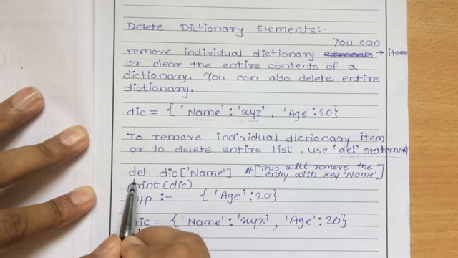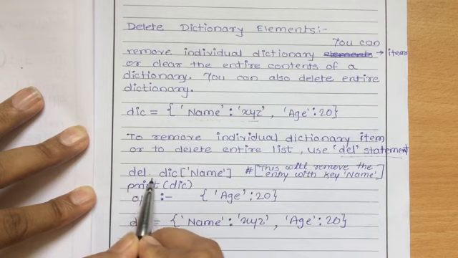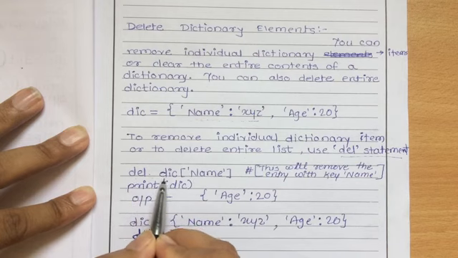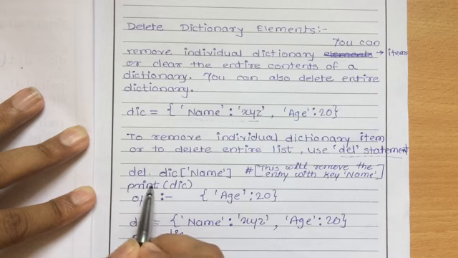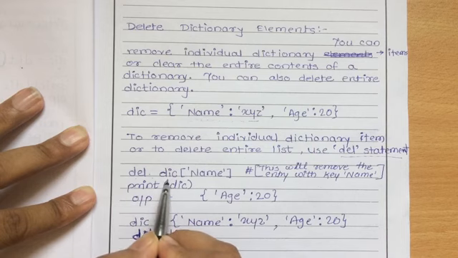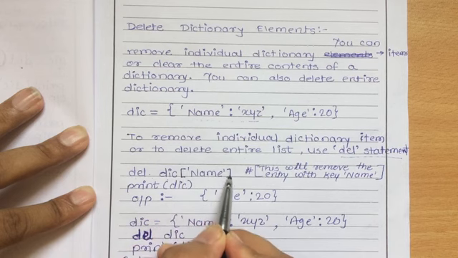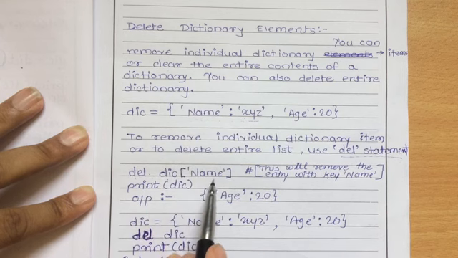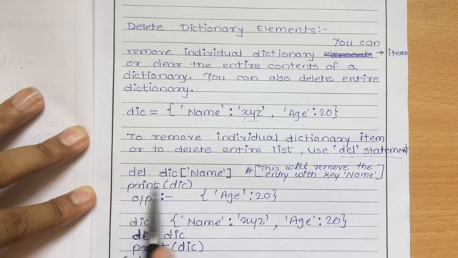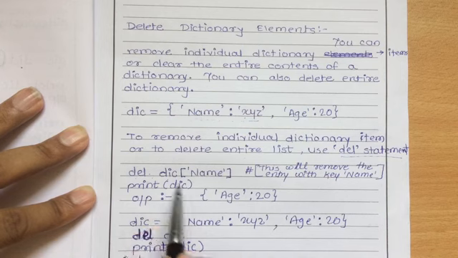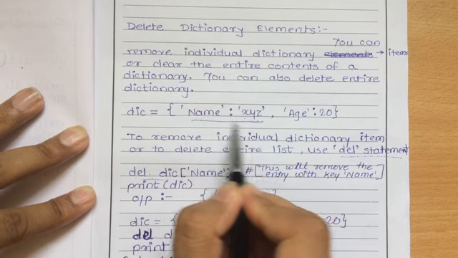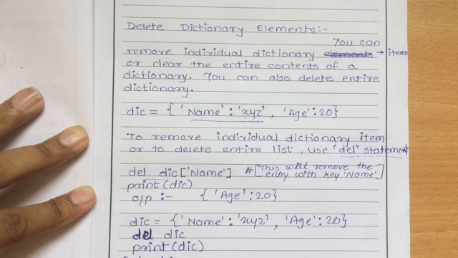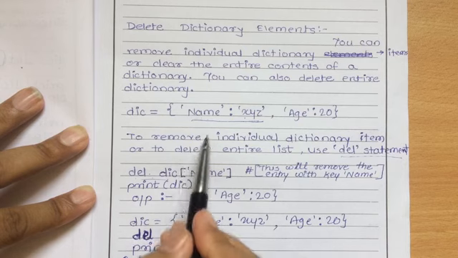So with the help of the del statement you can remove an individual dictionary item. How are you going to remove it? You have to write the del keyword, del space, then the dictionary name from which you have to remove the value. So del space dic, where dic is the dictionary name, and in square brackets you have to mention the key, right? Here I have to remove this, so I have written the key name. So what will this particular statement do? This statement will simply remove the entry of key name. This whole entry it will remove, because we have a key value pair. We cannot write only the value because this is a key value pair. So if I execute this, it will remove this whole entry.